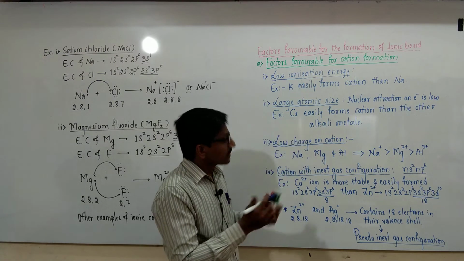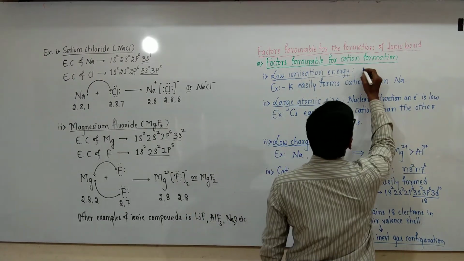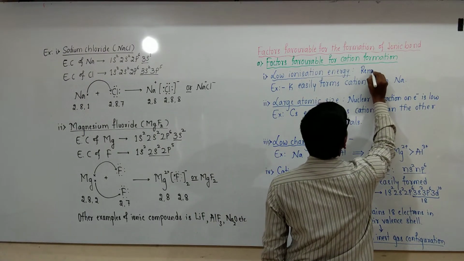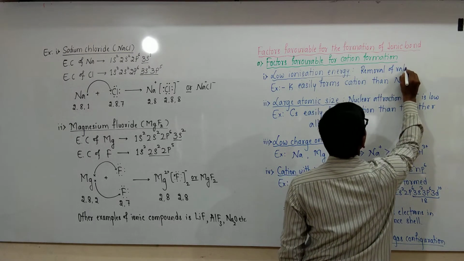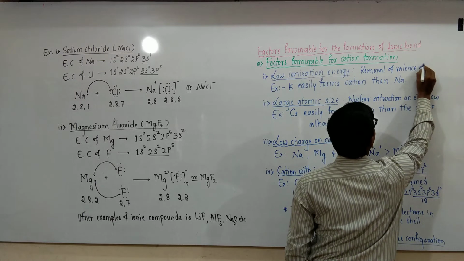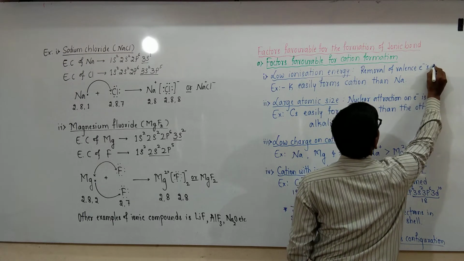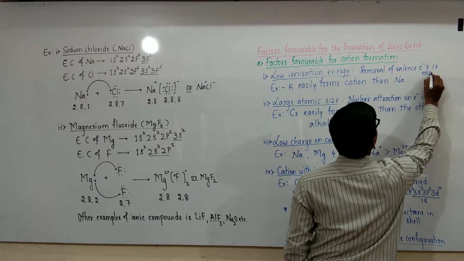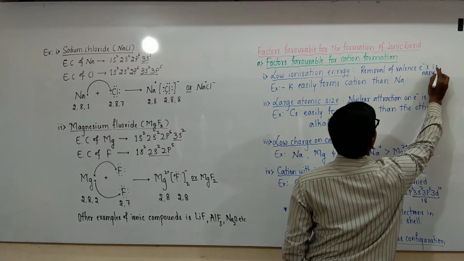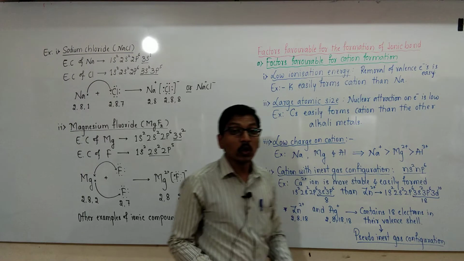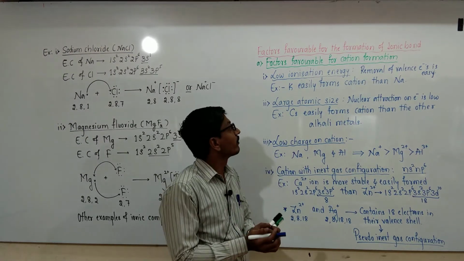Removal of valence electrons is easy in the case of low ionization energy or enthalpy.